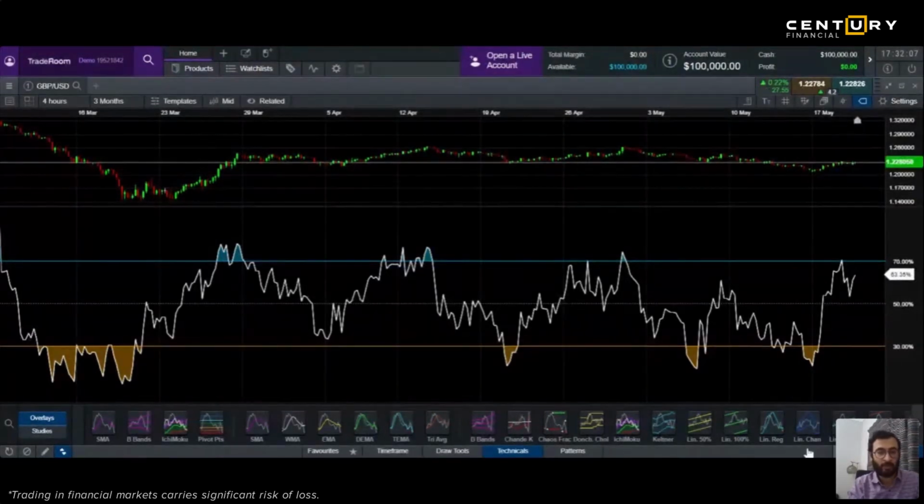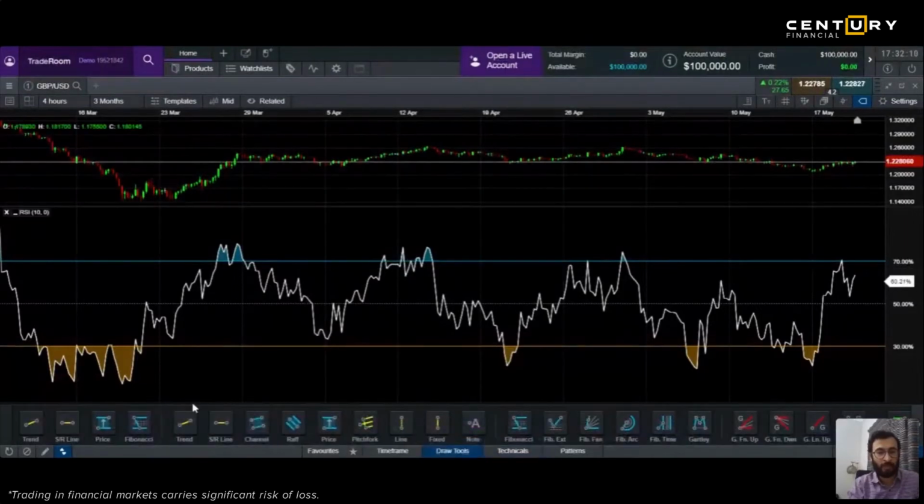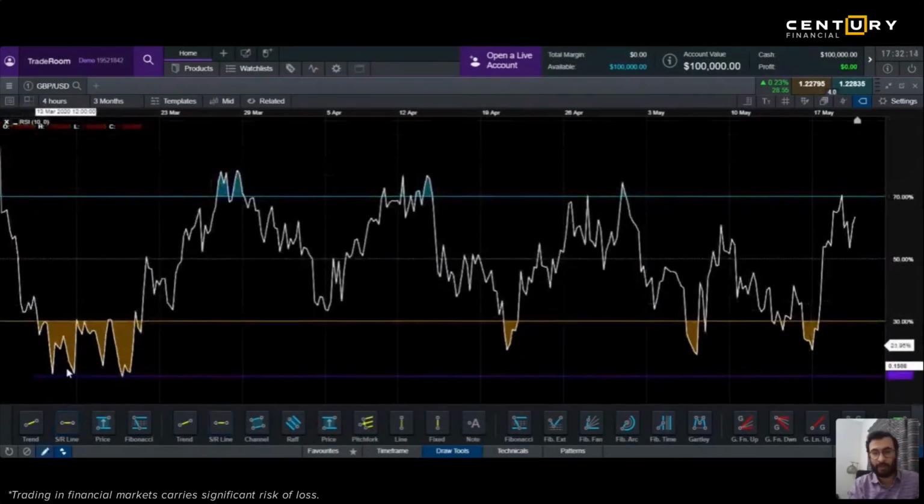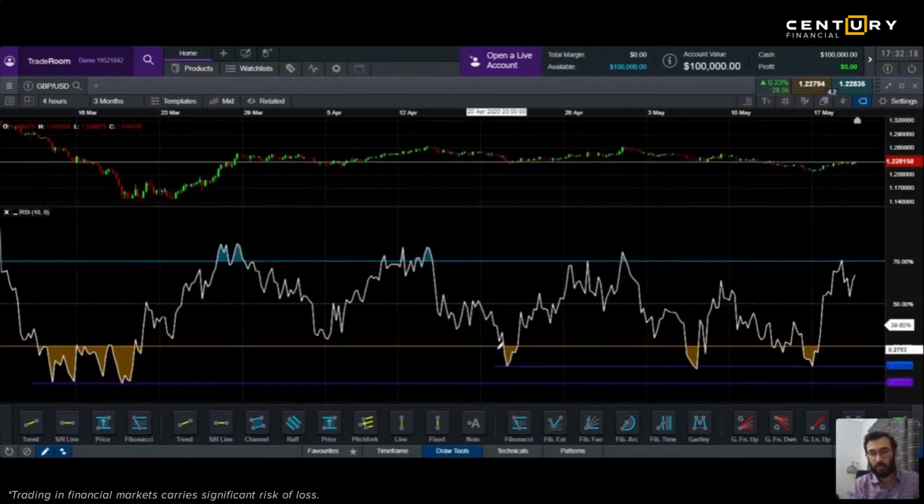If you see historically, this is a 4 hour chart. Every time it has come to this area or this area, look at this, support 2. Over here, there is a good buying level. And this is related directly to the price which you're looking at.